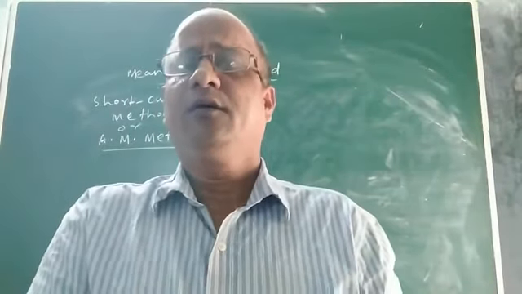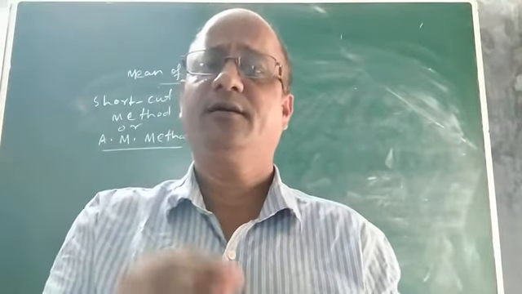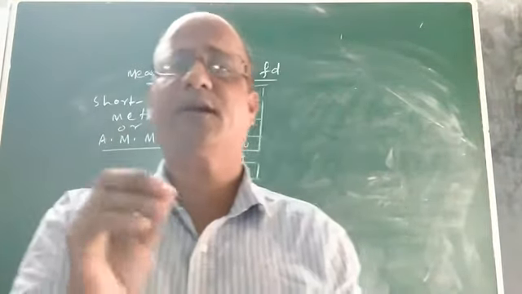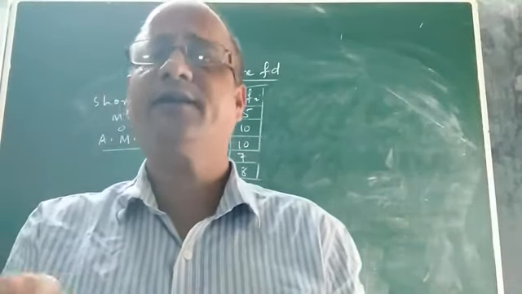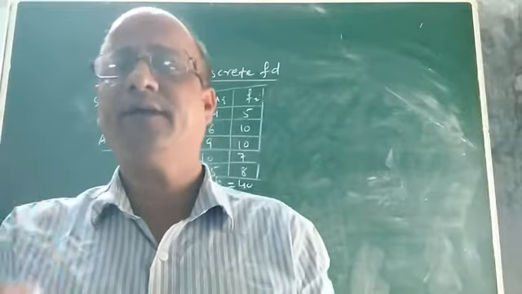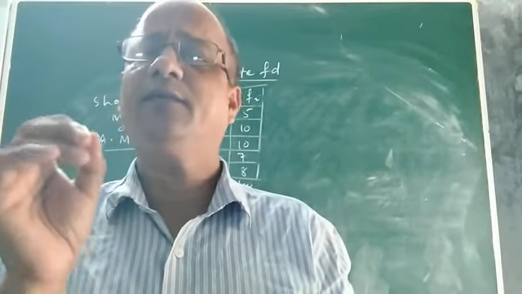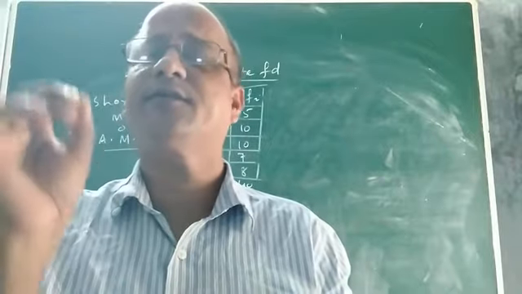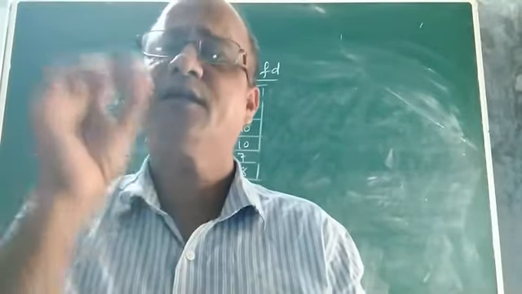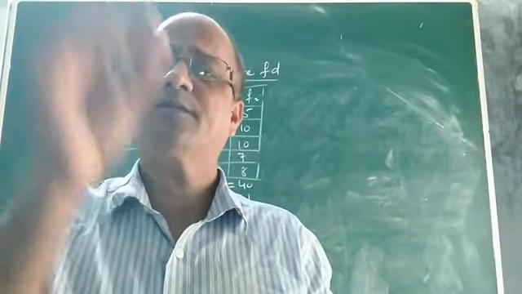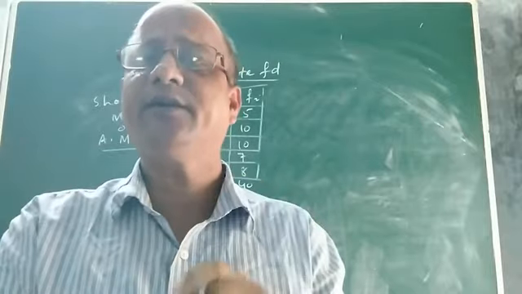Here we will discuss again the same thing, but the approaches, the methods are different to calculate the three measures of central tendency, namely mean, median and mode. Let us see how to calculate the mean of a discrete frequency distribution. What is a discrete frequency distribution? That means you will be given some observations or ungrouped data along with their frequencies. How will you calculate its mean?